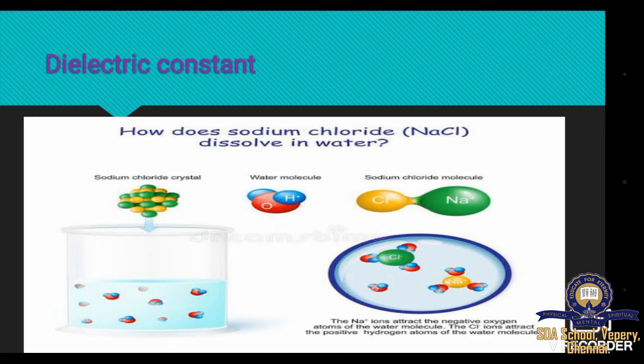So, the force of attraction within the NaCl is reduced. This is called the dielectric constant. So, the dielectric constant means the ability of a substance to dissolve in it. As I already said, water has a high dielectric constant. That is, water has the ability to break the force of attraction between the compounds and make the substance dissolve in it.